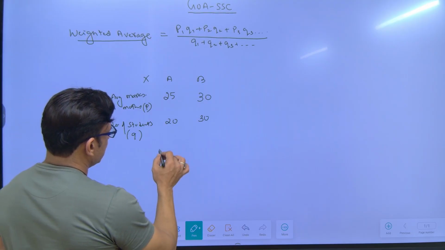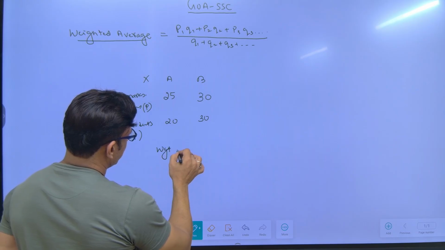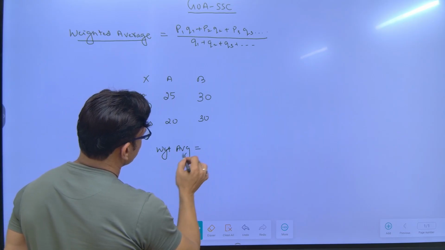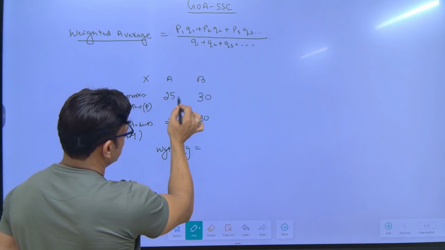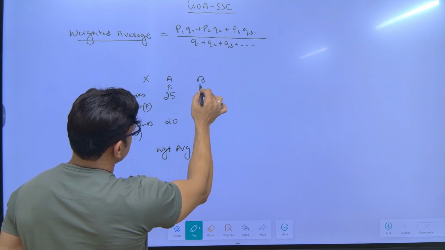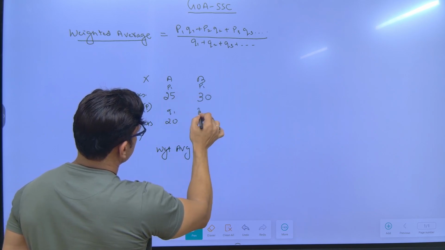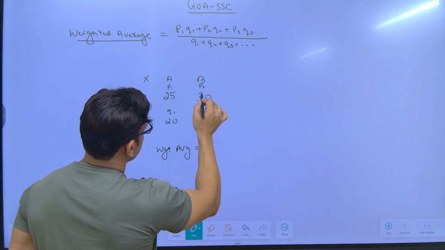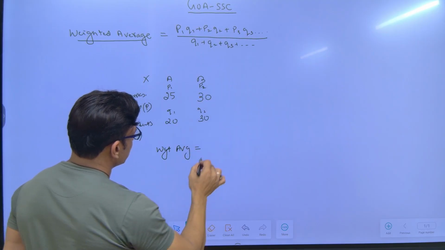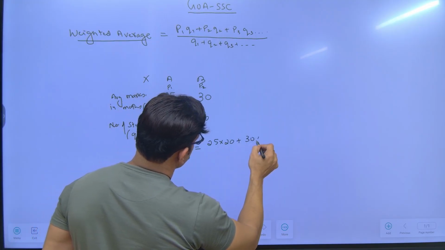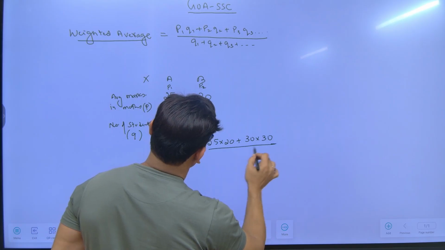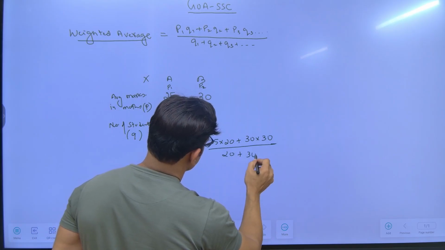So in this question, if I have to find the weighted average, it will be P1 Q1. Now the values under P are called P1, P2. This is P1, this is P2, this is Q1 and this is Q2. So it is 25 into 20 plus 30 into 30, divided by 20 plus 30.